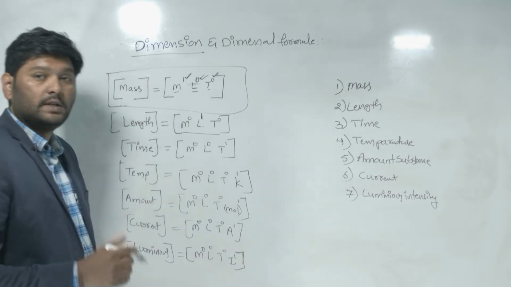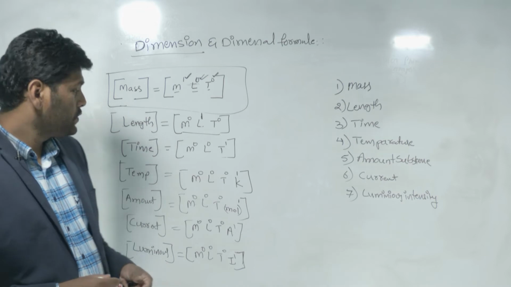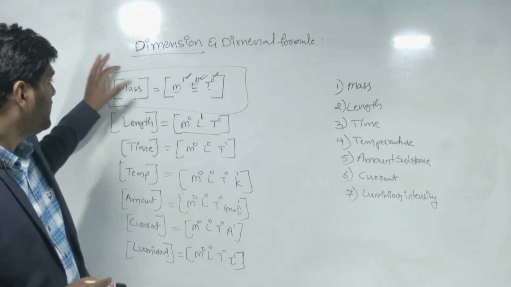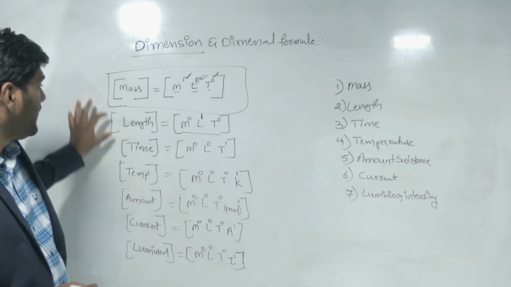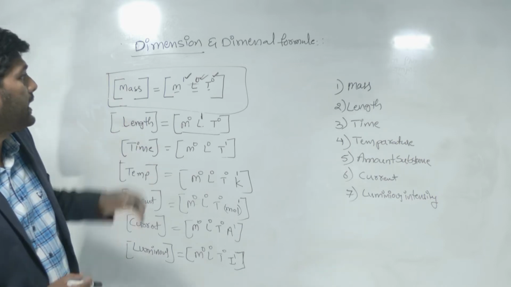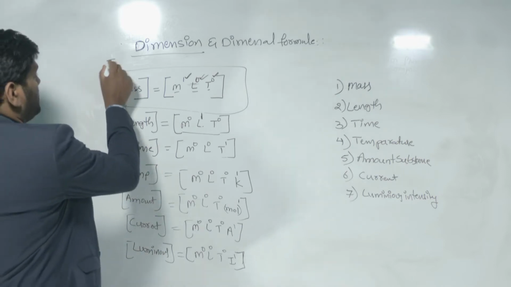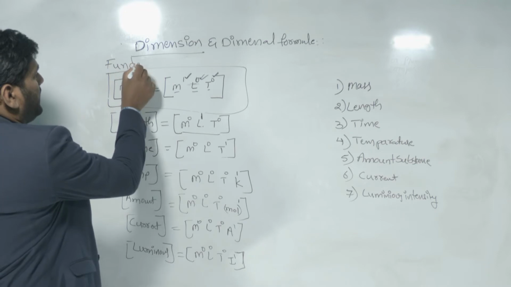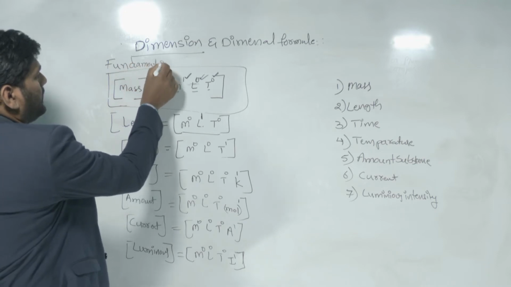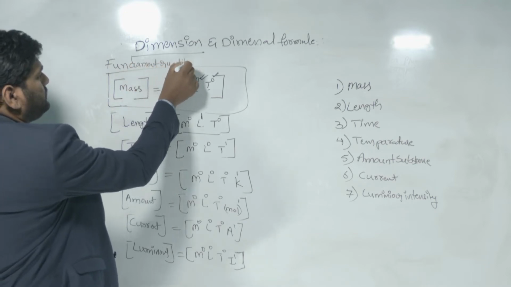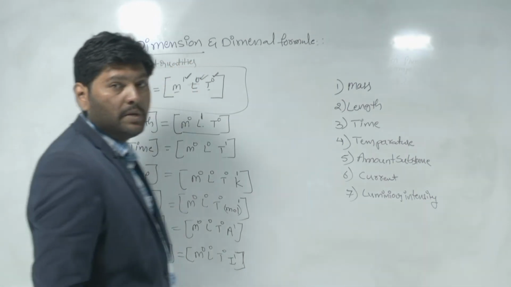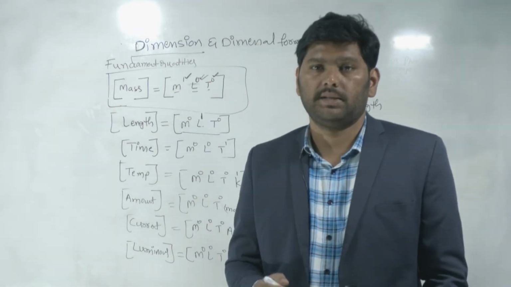I power 1 is representing the intensity. So this is the way of writing the dimensions of what kind of quantities here? Fundamental quantities. So these are the dimension formulas for fundamental quantities.